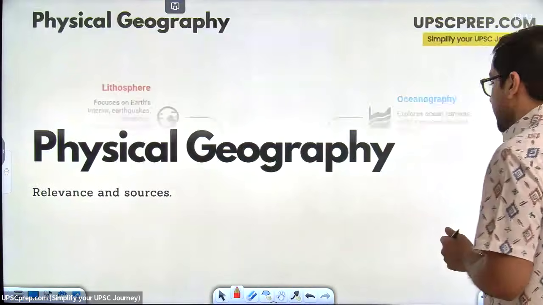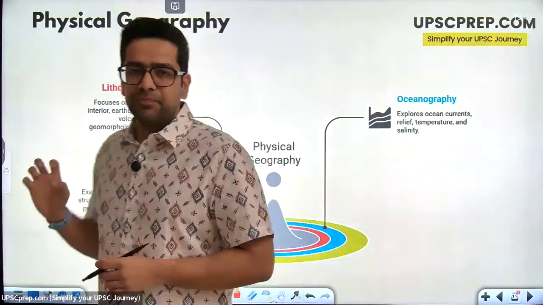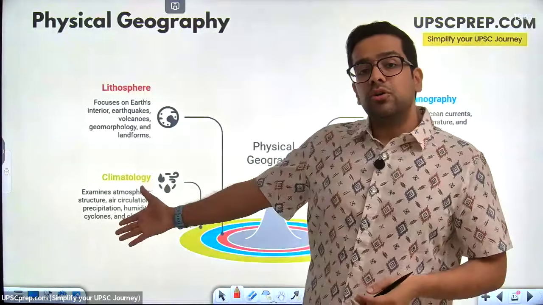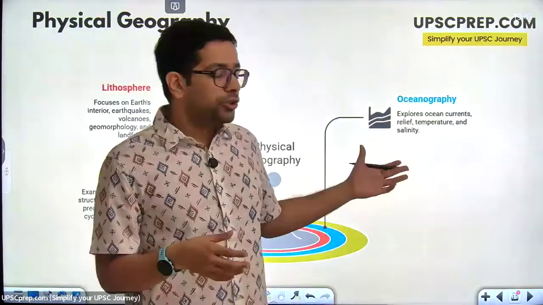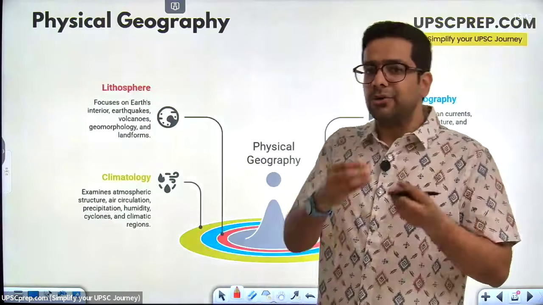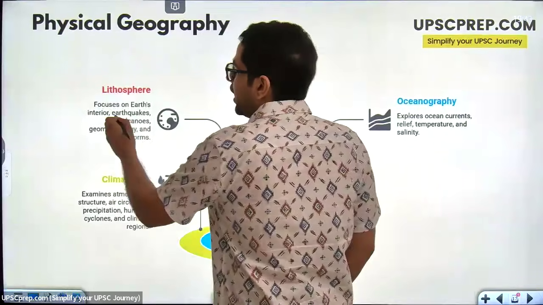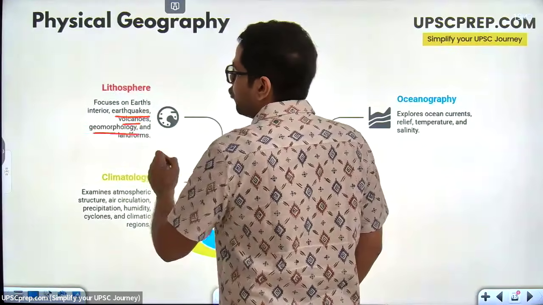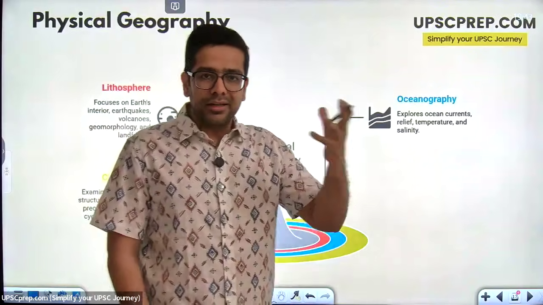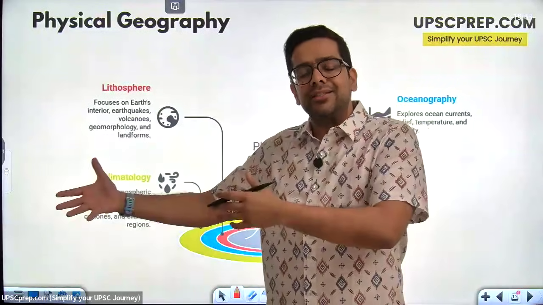I'll show you. Now, physical geography is made up of 3 core parts, right? The lithosphere, which is the land, then climatology, which is the air, and oceanography, which is the water. Land, air and water, the combination of these 3 things lead to life. But we want to focus on earthquakes, volcanoes, geomorphology. Geomorphology, what does that mean? Geo is earth, morph is change. How is the earth changing?